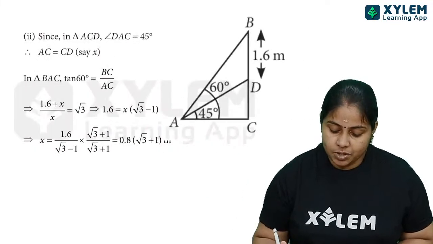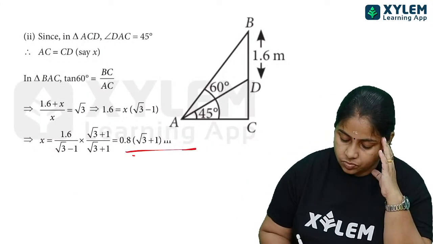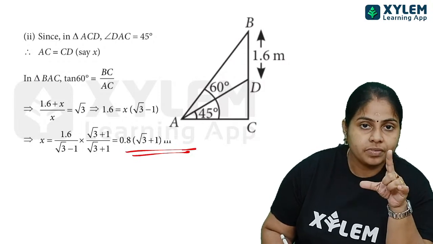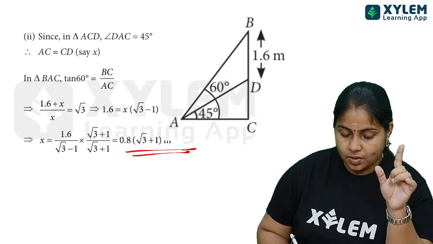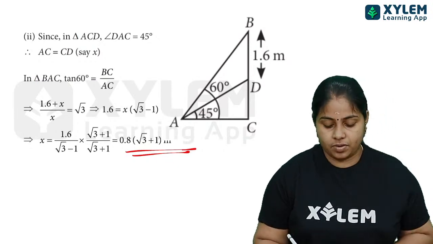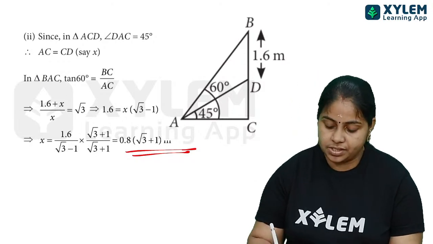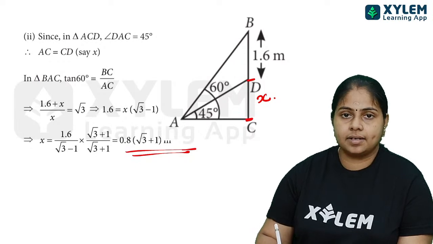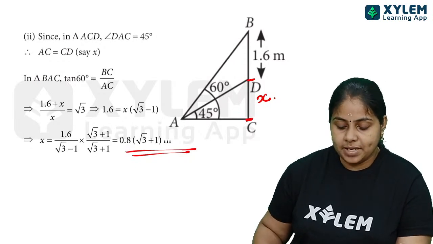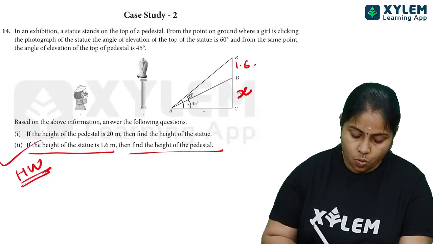So finally you will be getting the value 0.8 into (√3 plus 1). This is the value of x. 1.732 plus 1, that is 2 point something, you will be getting. So about 1.6 something, that is the value you get as the height of this x. X means the height of our pedestal. Okay, that is what you will be getting. So you have to do the second question as your homework.